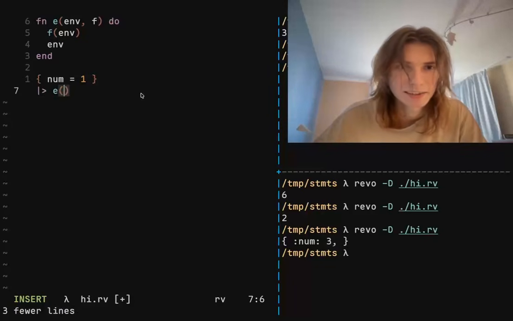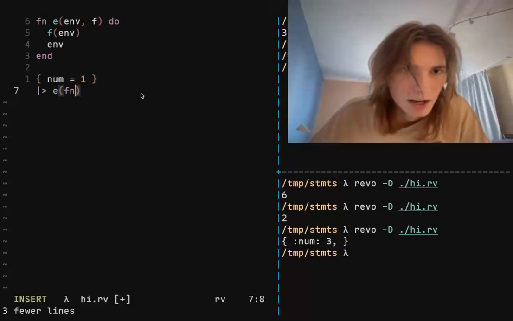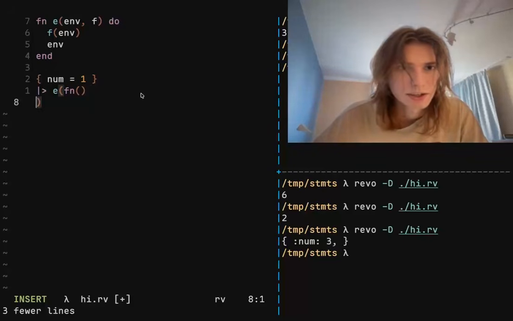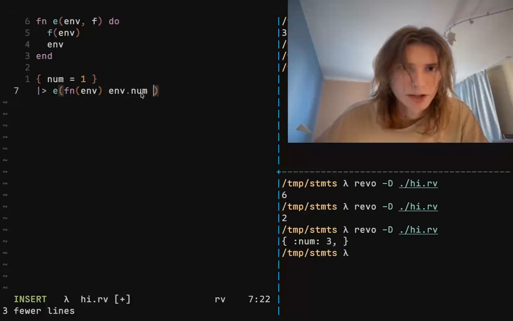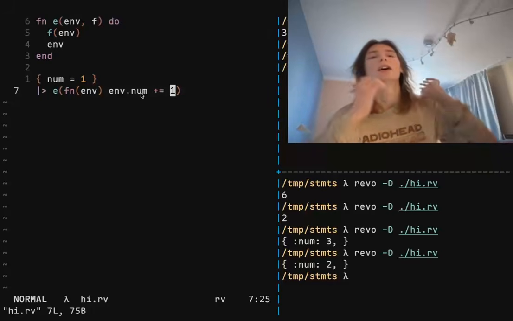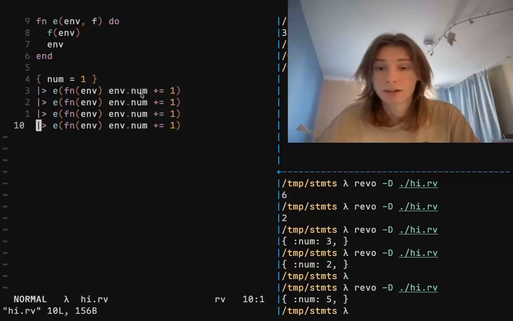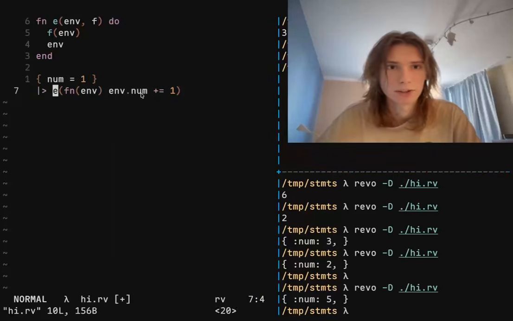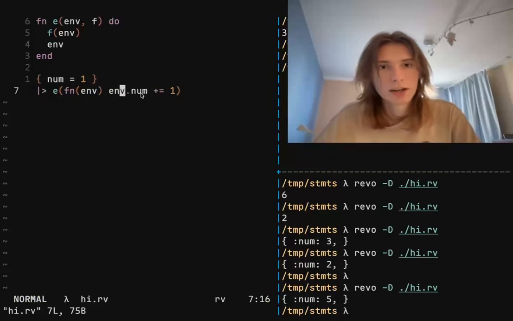Wow. And then we have this, right? So we say the underscore is going to be passed by default since this is a function call that is not inside of anything else. We make a little closure here, and then we get the env, and then we say env dot num plus equals 1. Wow, we get an environment where we get a num of 2, and that's all. That's all of it. That's all that we need to do here, and then we can just copy paste it out, and it doesn't have to be so ugly. Wow, that's all we wanted here. That's all we needed to do.